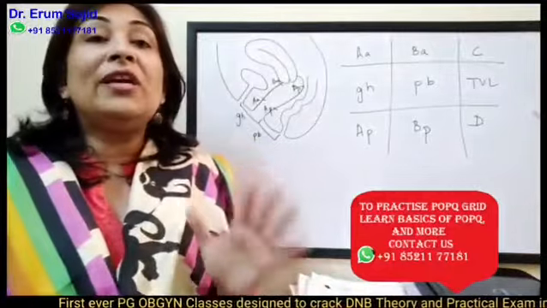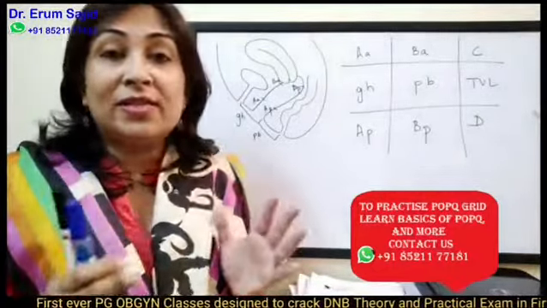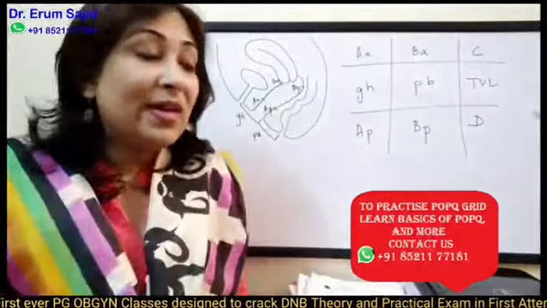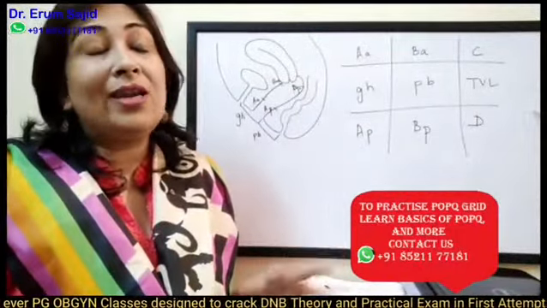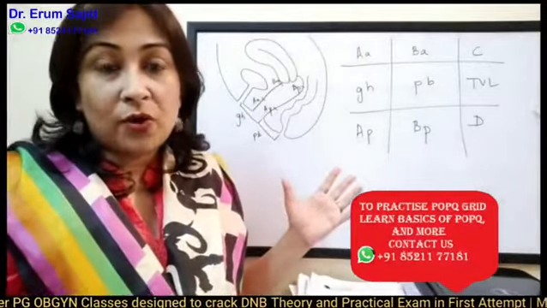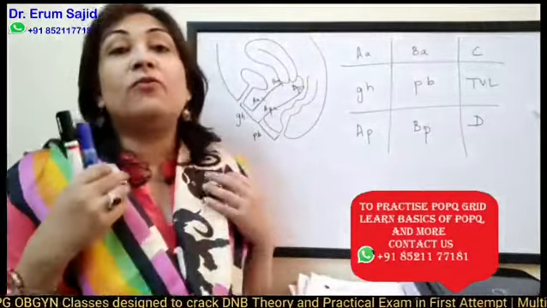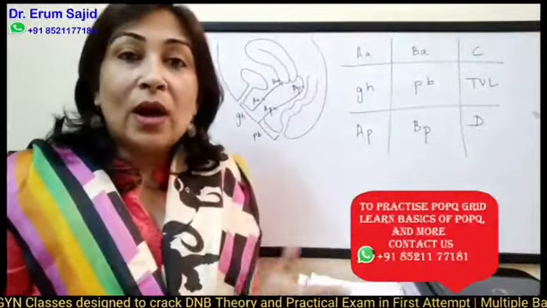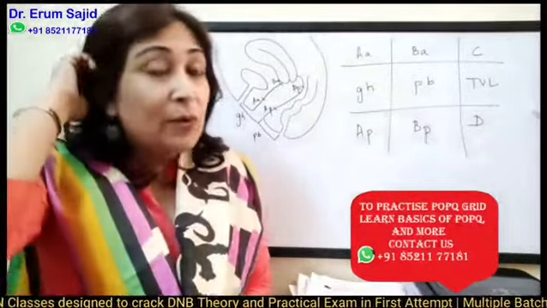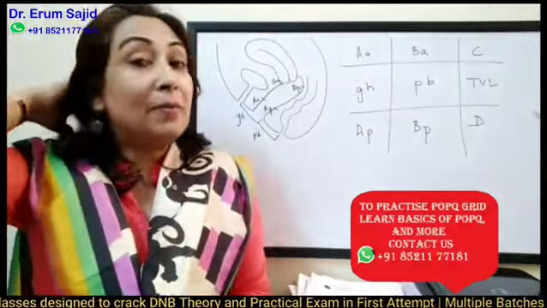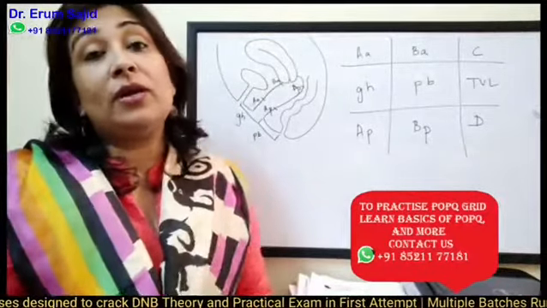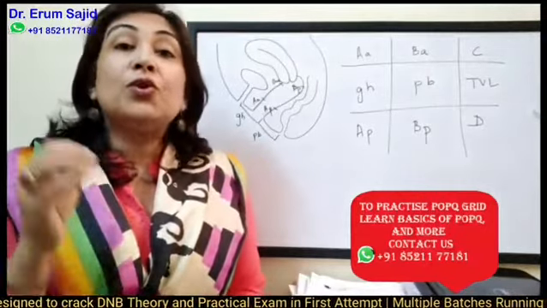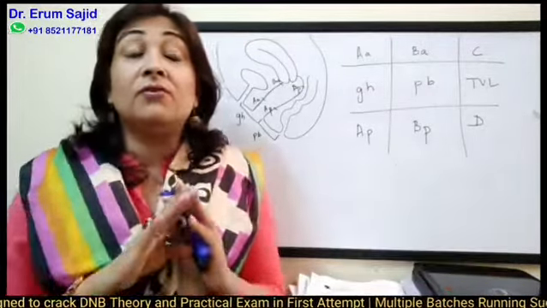First of all, you need to be very well versed with this diagram. POP-Q is incomplete if you do not know in your sleep how to make this diagram. So in your exams, if at all a question of POP-Q comes and you mess up with the points, you are not going to be forgiven. Neither will you be forgiven in your table viva or your short case if at all it comes on prolapse, or on the major case if at all it comes on prolapse. So you need to know these points very well.